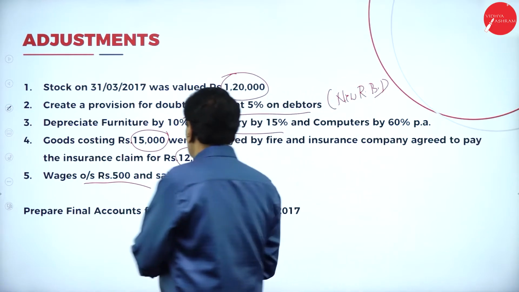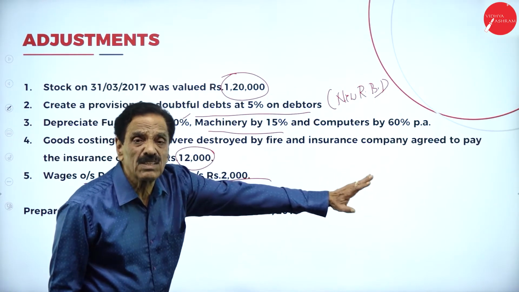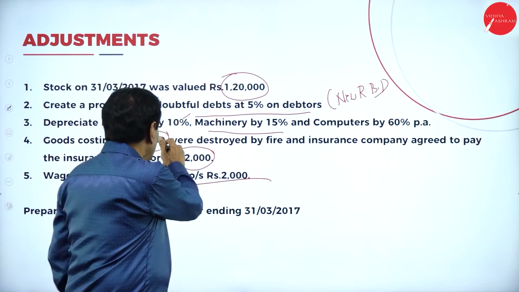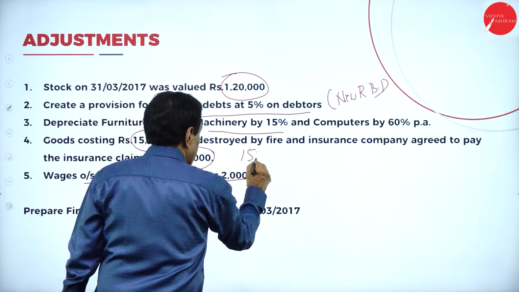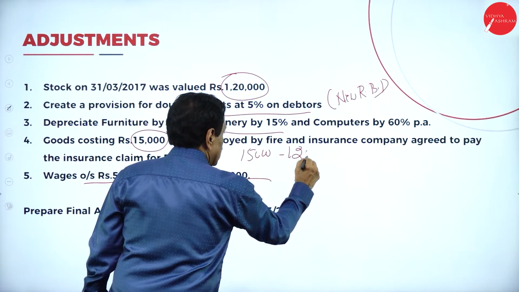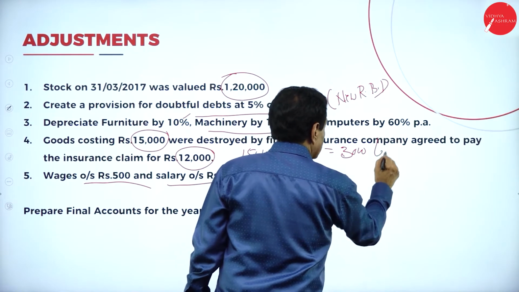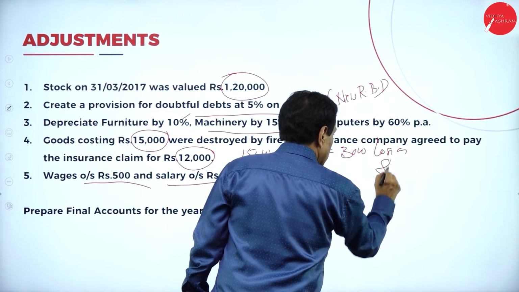Then goods costing how much? 15,000. Trading account credit side. Then 12,000 will come on the asset side of the balance sheet. Difference 15,000 minus 12,000, difference 3,000. Loss on stock destroyed.